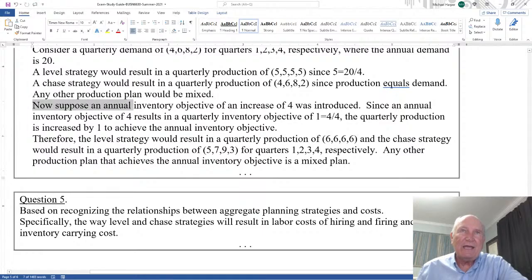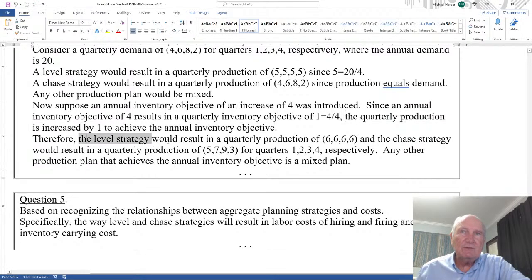Any other production plan would be a mixed strategy. Now suppose an annual inventory objective of an increase of 4 was introduced. Since an annual inventory objective of 4 results in a quarterly inventory objective of 1, if it's 4 for the year, then it's 1 for the quarter. 1, 1, 1, 1. The quarterly production is increased by 1 to achieve an annual inventory objective of 4.